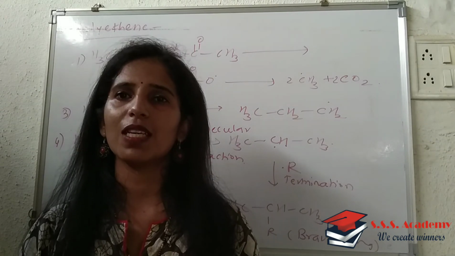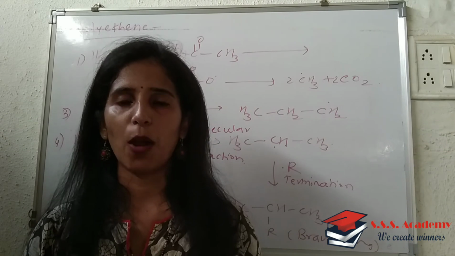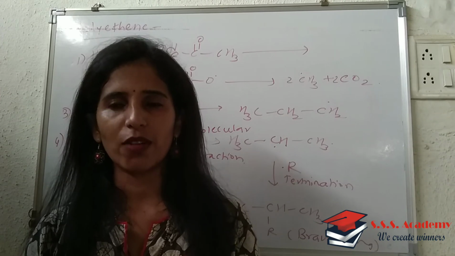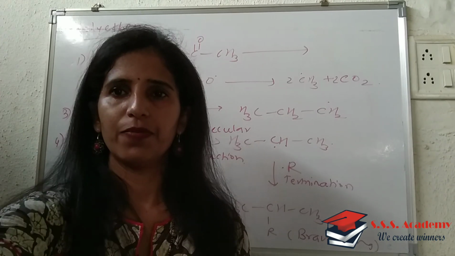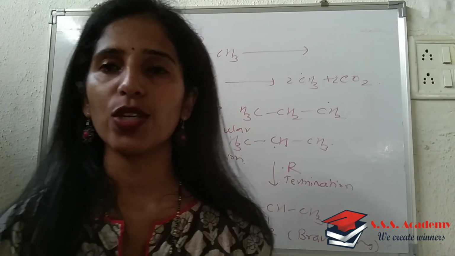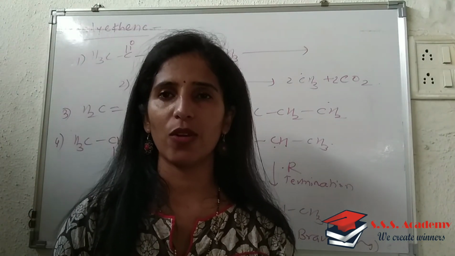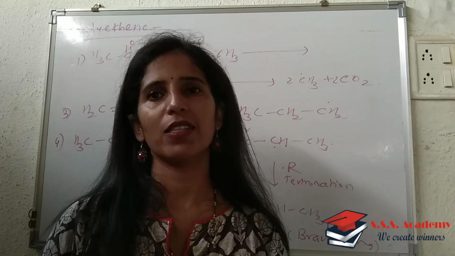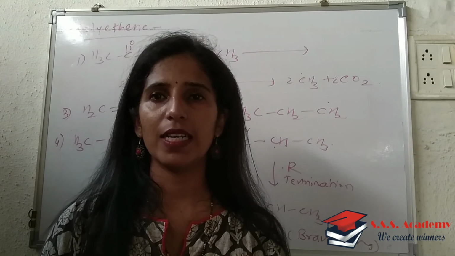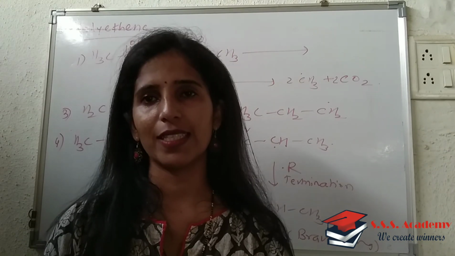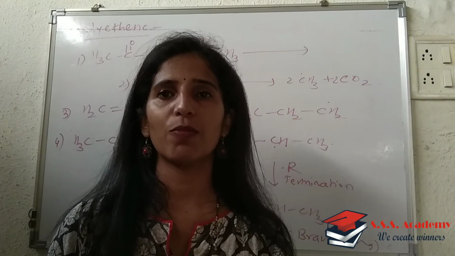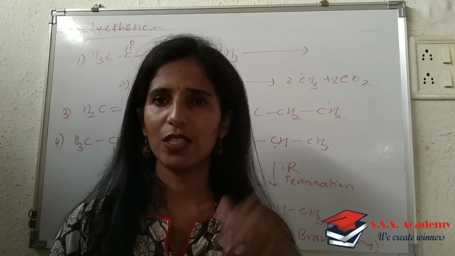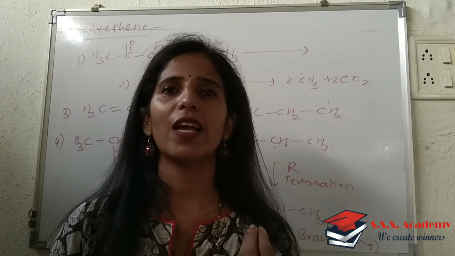So in this we have seen the vulcanization process, the reactions involved, the properties of LDPE and the uses of LDPE. Once your reaction is over, next you will write the properties of LDPE. As I told you earlier, it is extremely flexible, but tough and chemically inert. Then it is a poor conductor of electricity, and it is said to possess a melting point up to 110 degrees Celsius. So these three properties you are supposed to write, and after that you will start with uses.